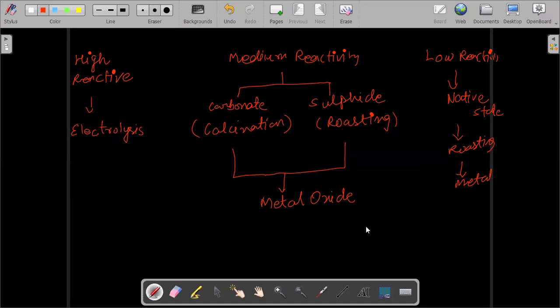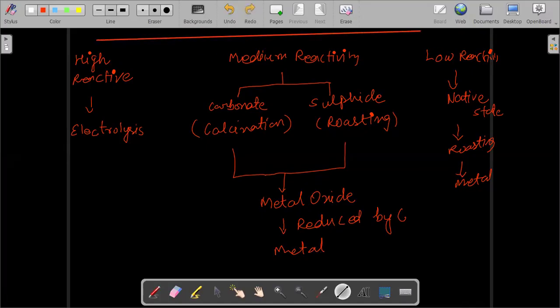The metal oxide can be reduced by carbon to obtain the metal. Got it? So these were the three things which we had done.